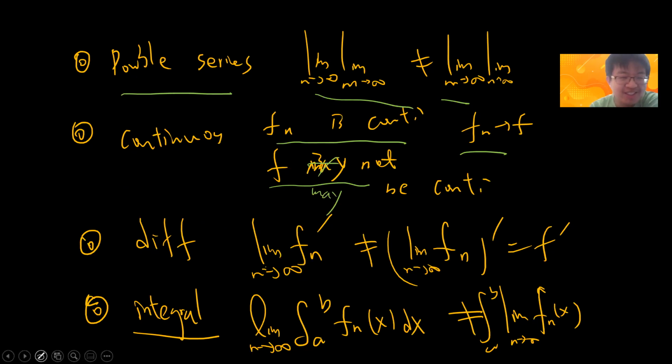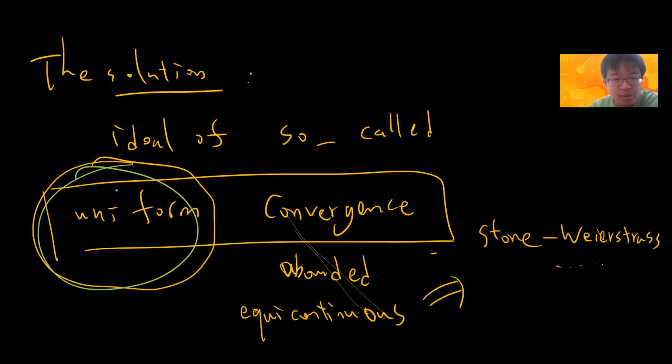That's why mathematicians came up with the idea called uniform convergence, and uniform convergence somehow becomes the key idea to rescue all these problems. I mean, at least partially rescue.